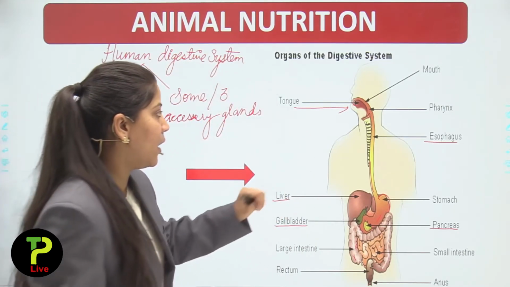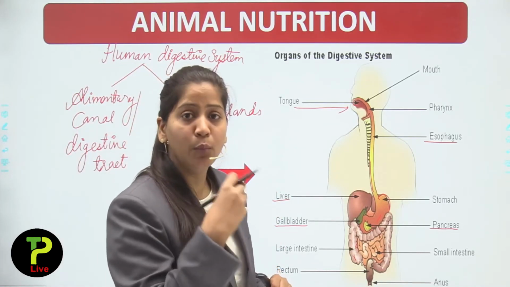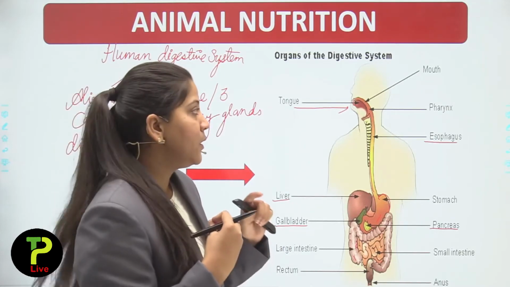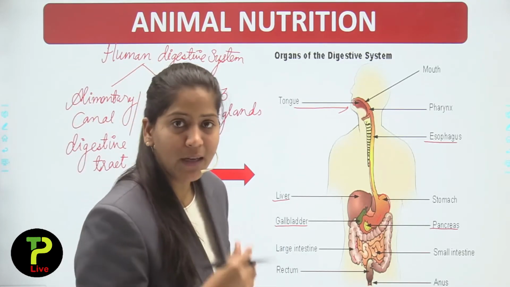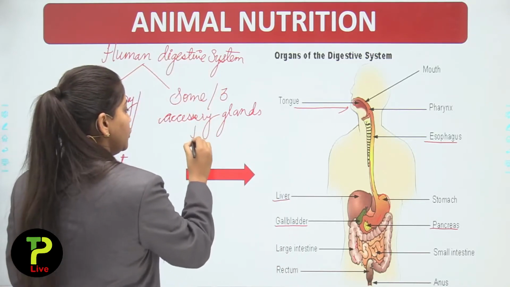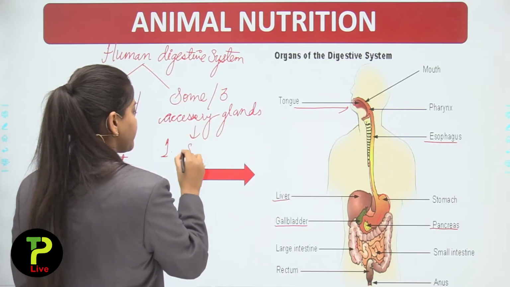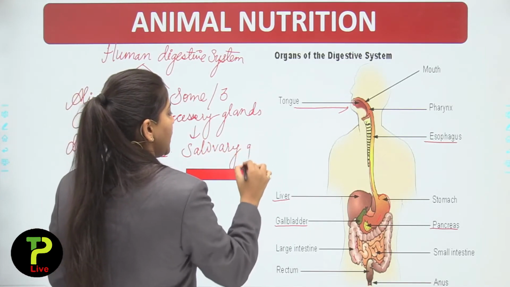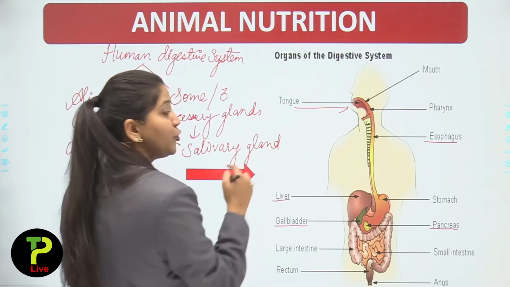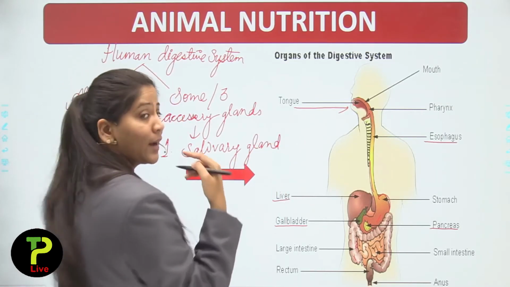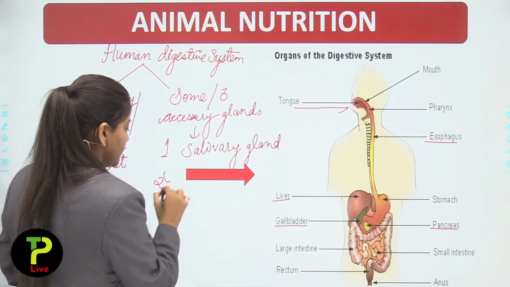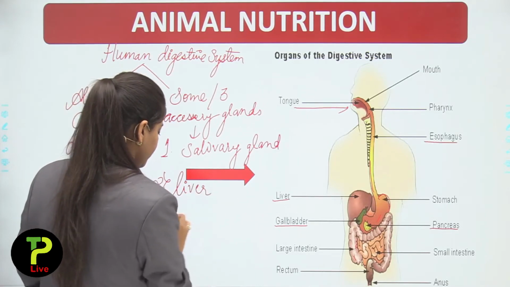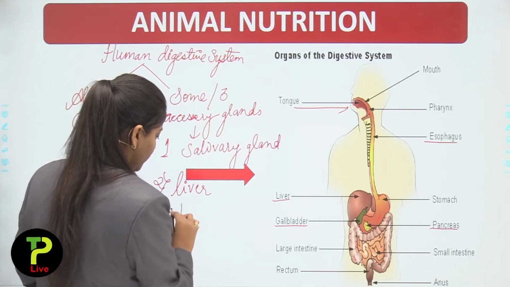First is the salivary glands, which are present in our mouth or buccal cavity. Second is the liver. And third is the pancreas.